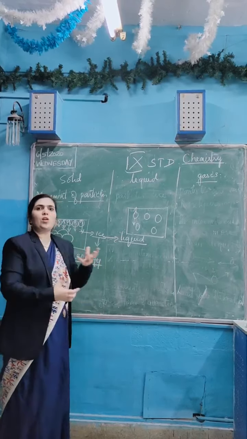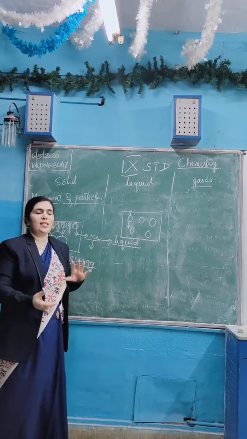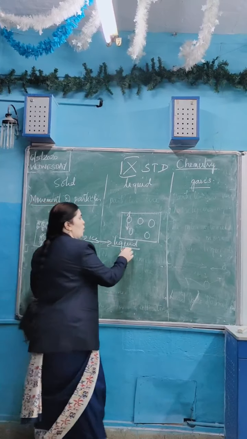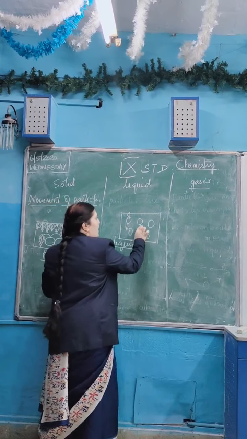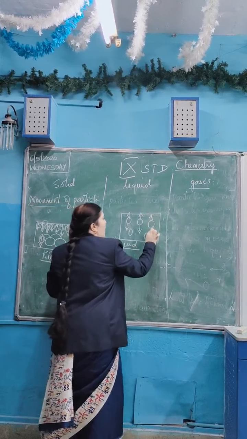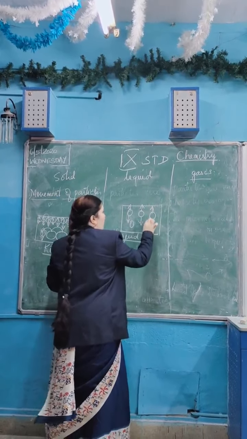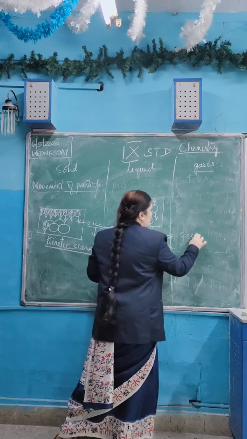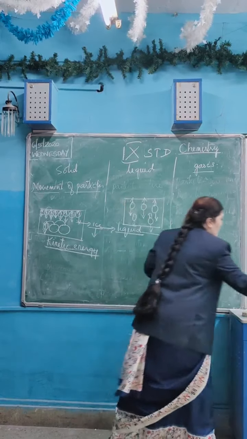Whenever you heat any solid or any liquid, what is happening? The particles will get more energy. The kinetic energy of the particles will increase and they will start moving here and there. So in liquids also, when you heat the liquids, their kinetic energy also will increase and they also start moving. They also show random movement in their place. And finally, when you heat liquid, they turn into gaseous state.